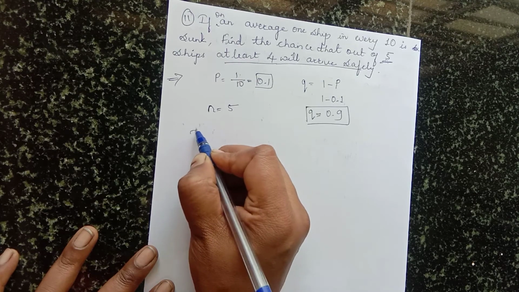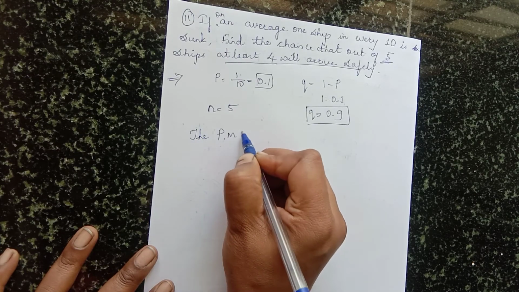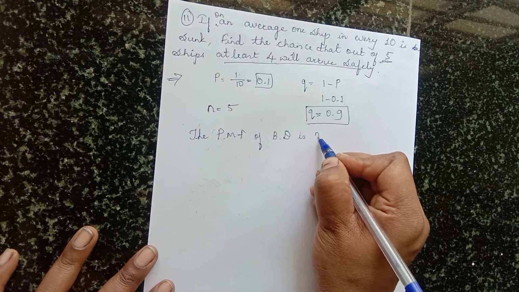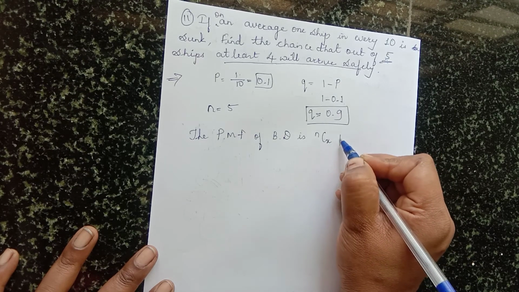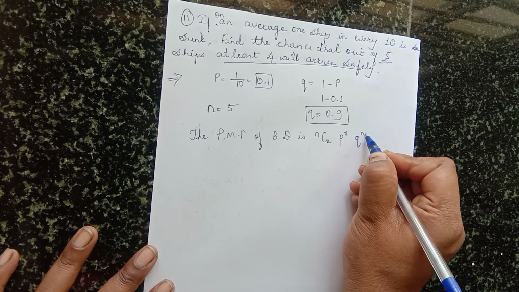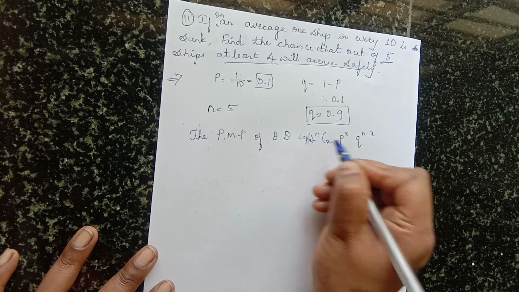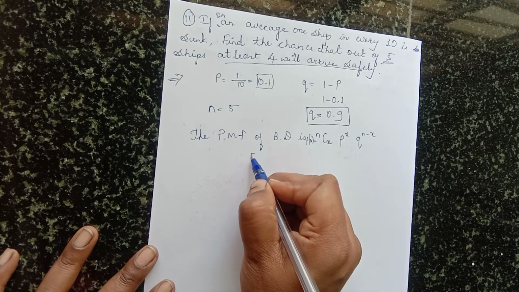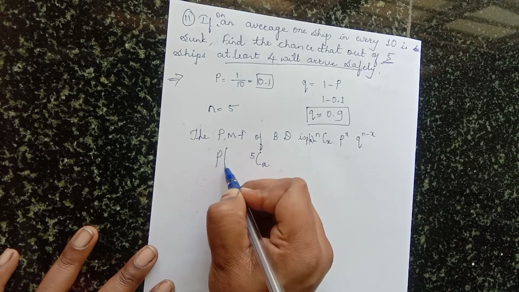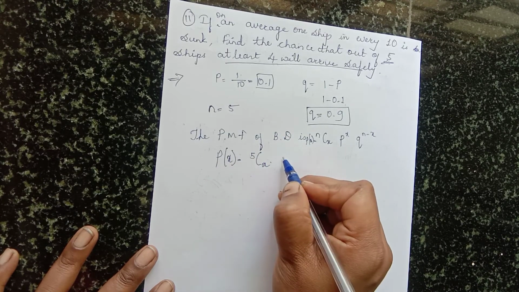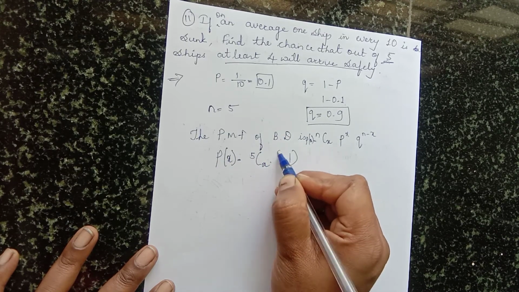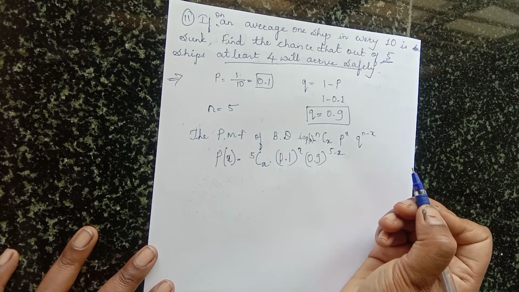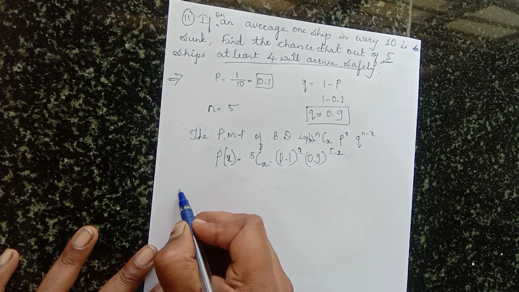Then the probability mass function of the binomial distribution is NCX P raised to X Q raised to N minus X. Here P of X is equal to this. Then put the values of N, P, Q. N is 5, so P of X is equal to 5CX into the P value 0.1 raised to X and 0.9 raised to 5 minus X. Okay. Then we will solve what they have asked.